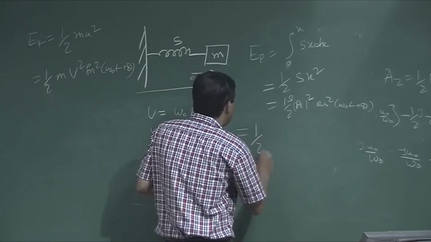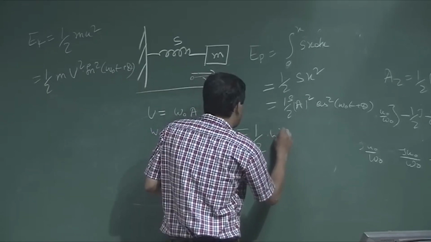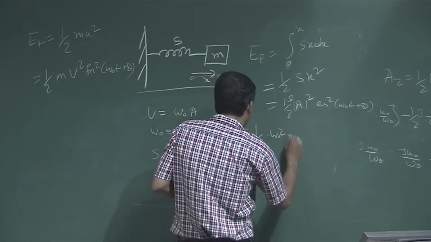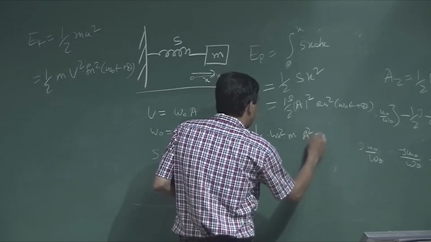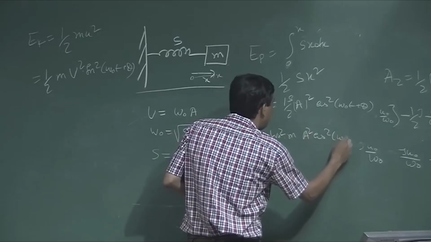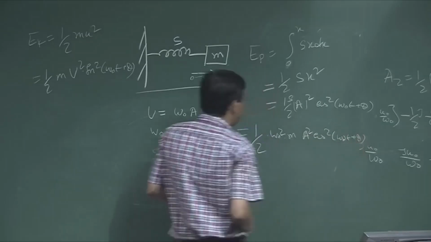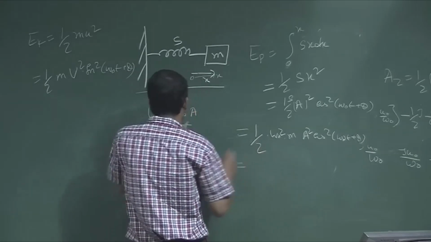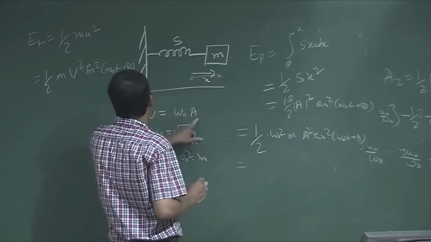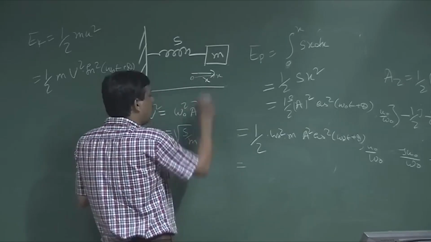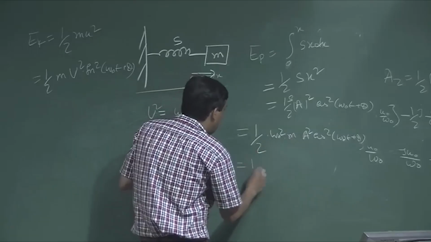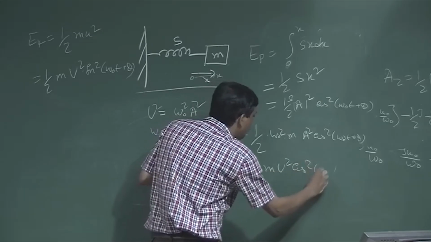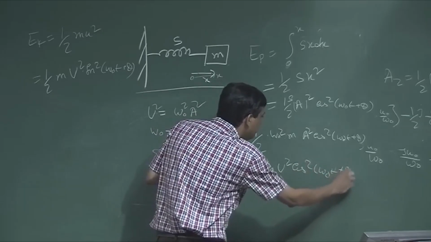Half s means half m omega 0 square a square, and since U is omega 0 a, I can write half m U square cos square(omega 0 t plus phi).